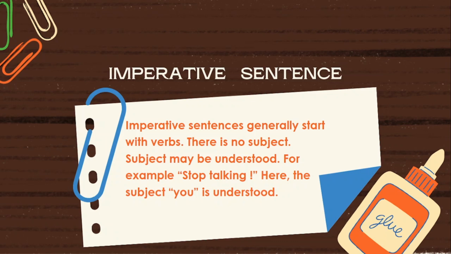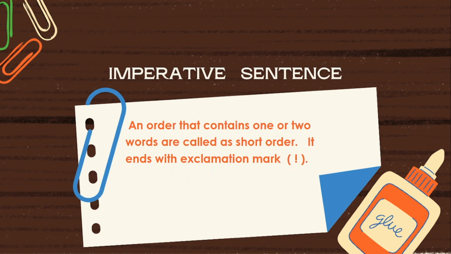Let me explain with some more examples. Let us see the first one, orders. An order that contains one or two words is called a short order. It ends with an exclamation mark. It means if an order contains one or two words, it is called a short order. A short order always ends with an exclamation mark.